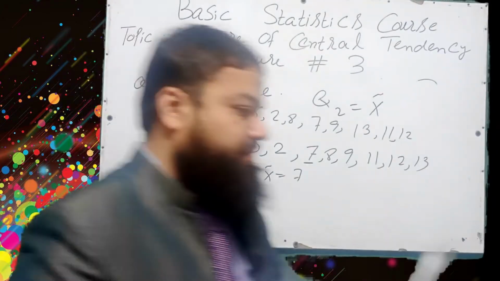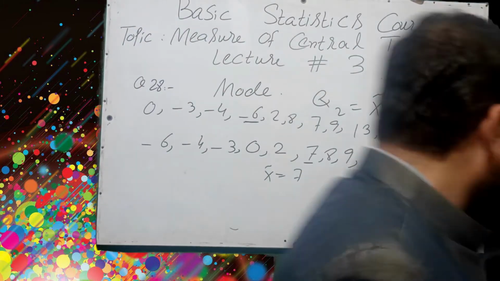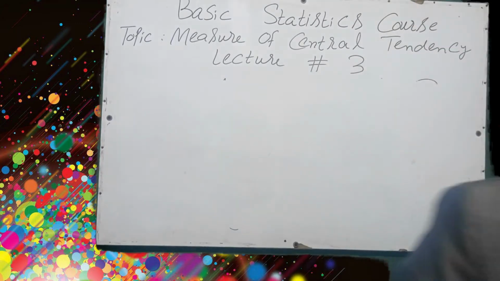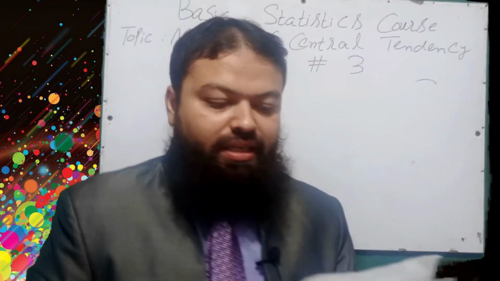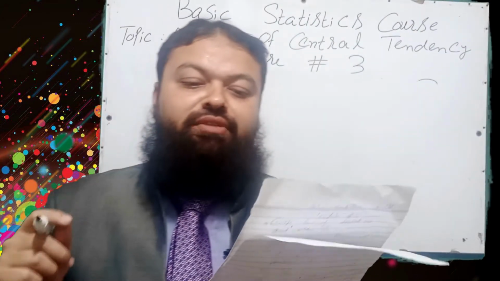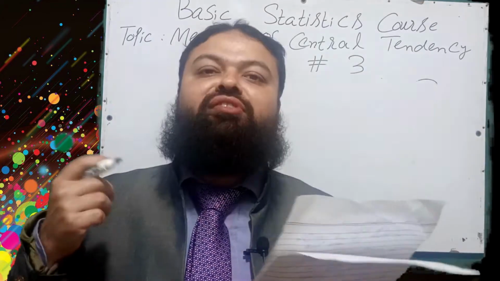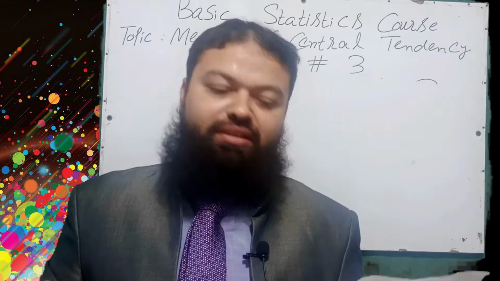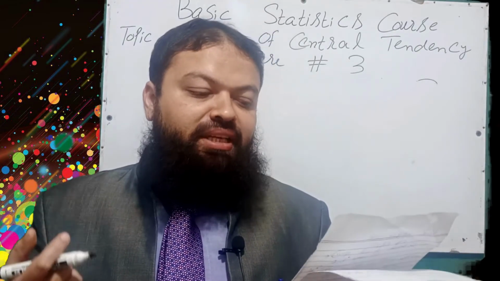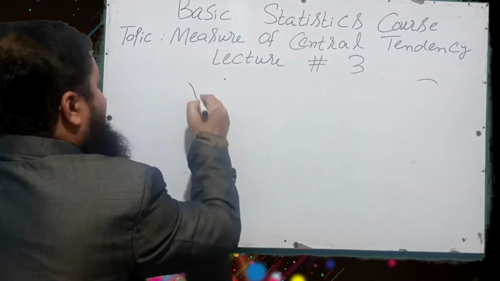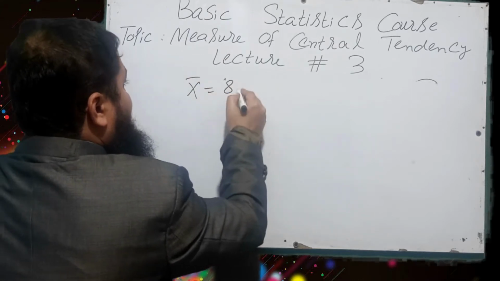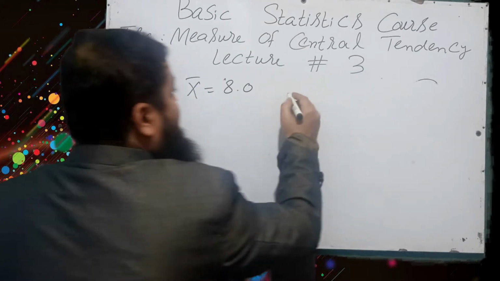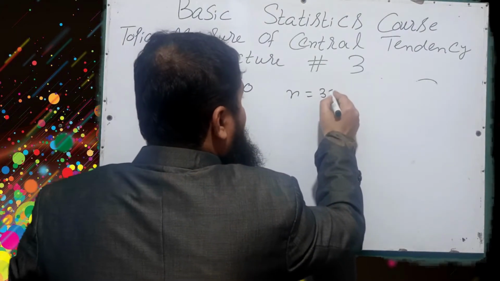Question number 30. In an exam, 35 candidates qualified out of 60. There are a total of 60 candidates and 35 qualified, with mean score of 8, x bar is equal to 8.0. This is the mean of 35 candidates. Actually, in this, n is 35.